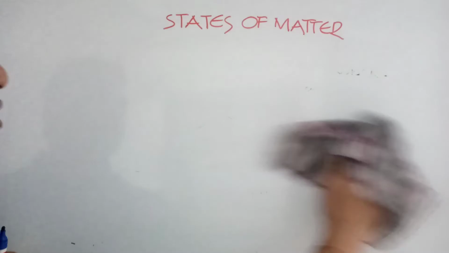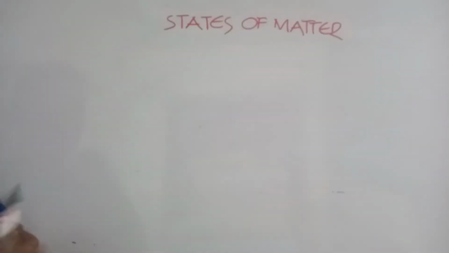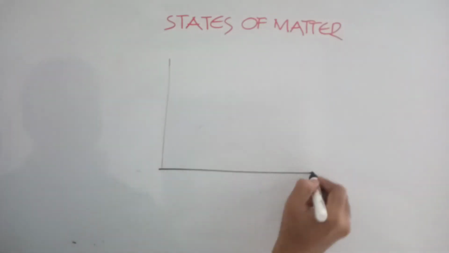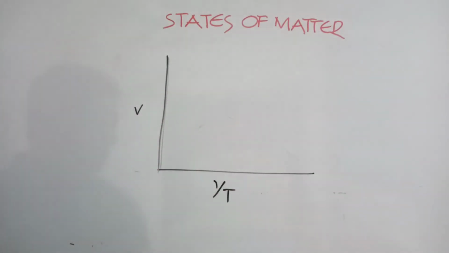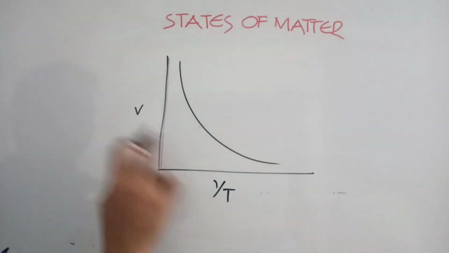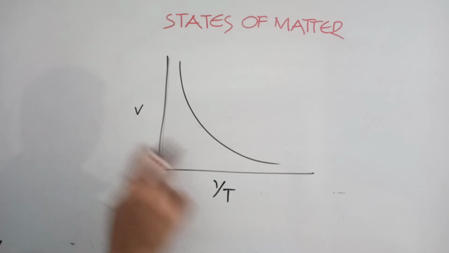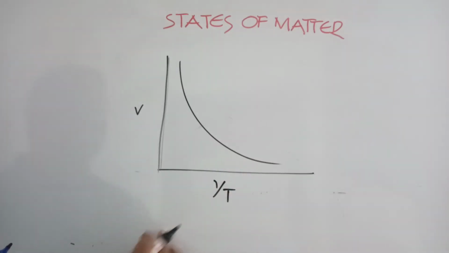Special graphs we will see now. V versus 1 by T, if you take. Volume increases directly with temperature, so volume versus 1 by T decreases. It is a rectangular hyperbola.